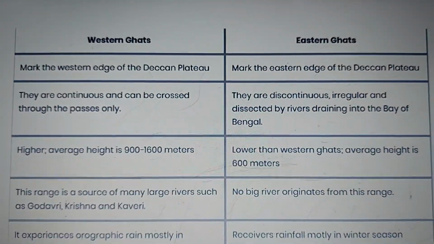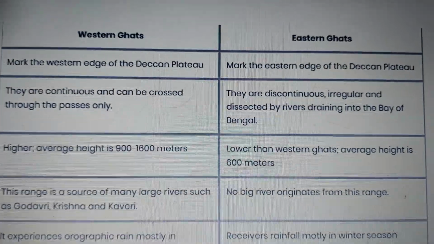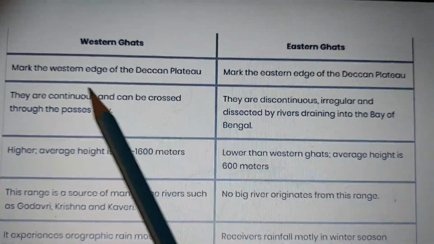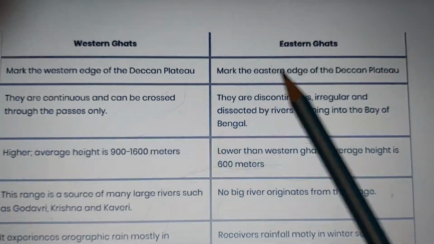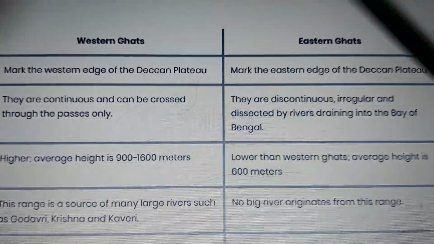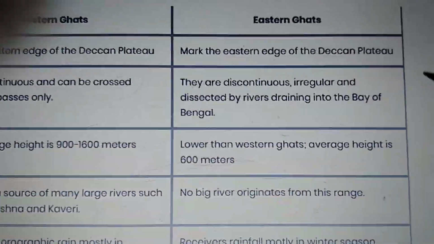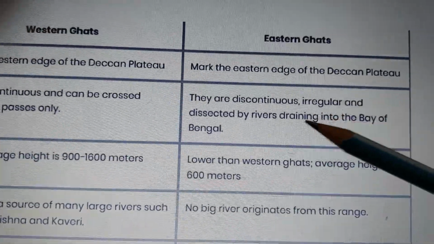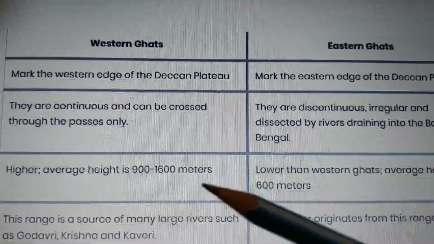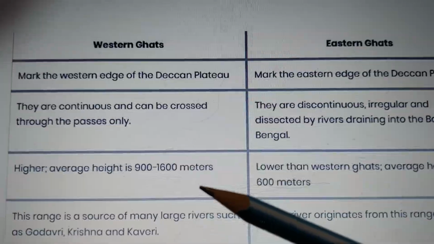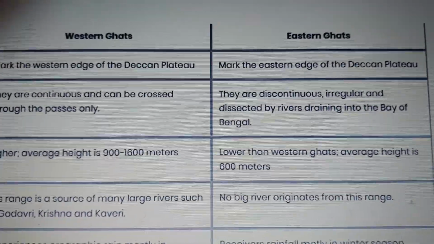So children, we have finished with the Western Ghats and Eastern Ghats. Let us revise again. Where are the Western Ghats? On the western edge of the Deccan Plateau. The Eastern Ghats are on the eastern edge of the Deccan Plateau. As I told you, the Western Ghats are continuous and can be crossed only by passes. The Eastern Ghats are discontinuous hills because of the rivers which are dissecting them and draining into the Bay of Bengal. What is the height of the mountains here? It is between 900 and 1100 meters. Here the average height is 600 meters.